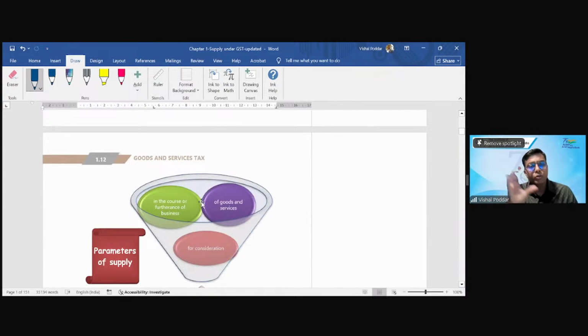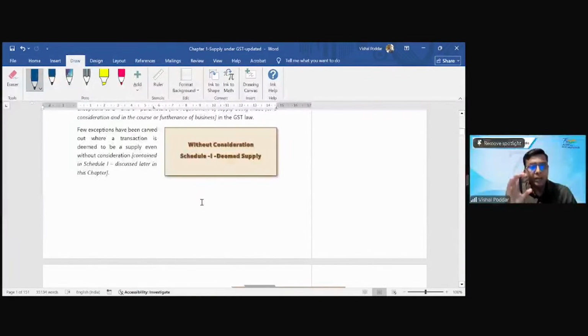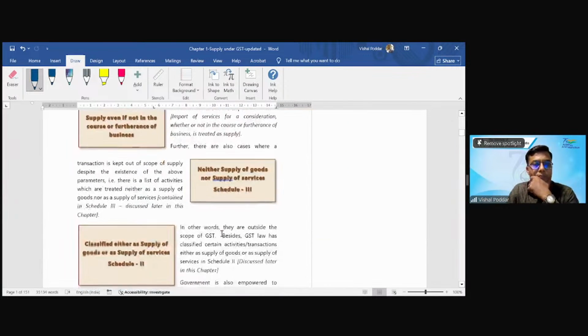See, for studying also, you should proceed in this format only, so that when you are actually applying this in the exam, where there is a case study, you should first start by checking supply. Then you should see goods and service, and then other components of levy, that is section 9. In section 9, the first thing you should check is supply. Within supply, check whether the given transaction is in Schedule 3? Is it in the notification? No. Then check whether you are satisfying the 7(1)(a) condition. Yes. Then you will see the nature of supply, whether supply of goods or supply of service. Right?